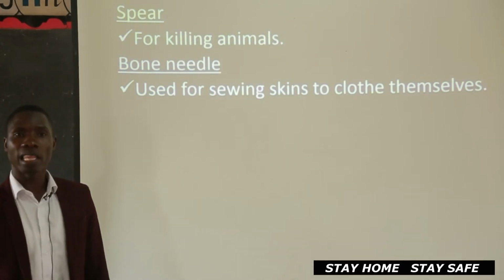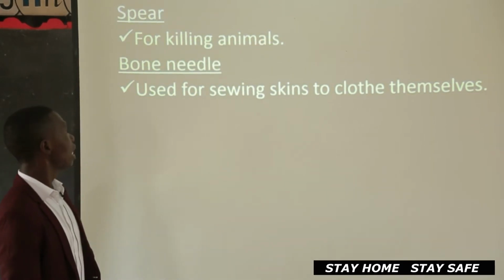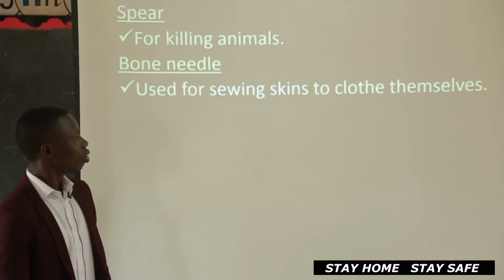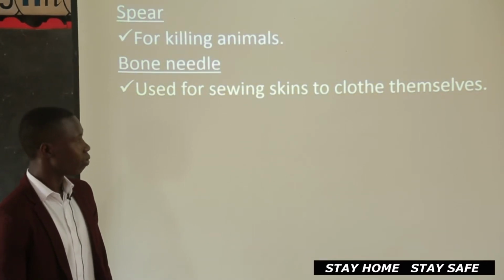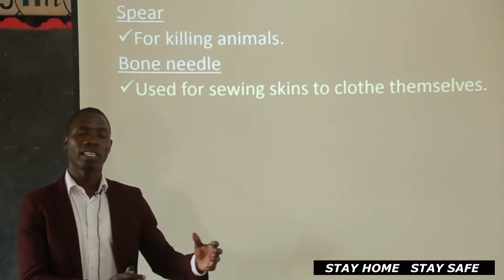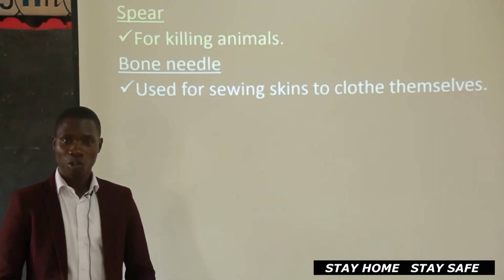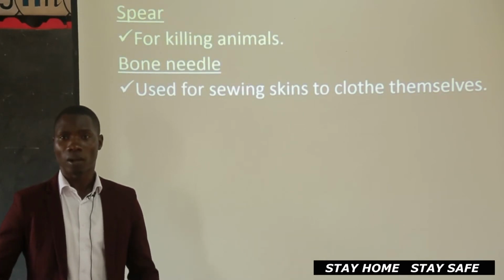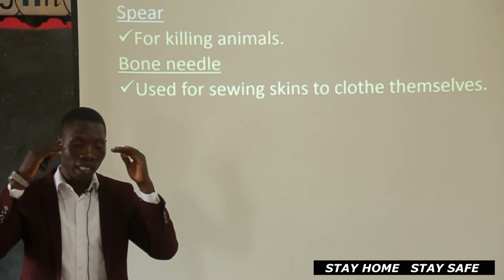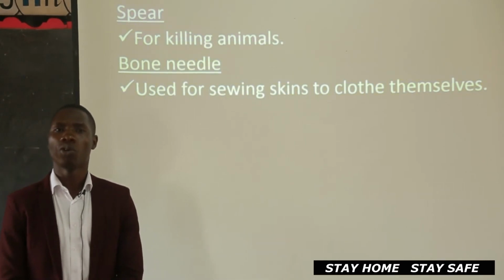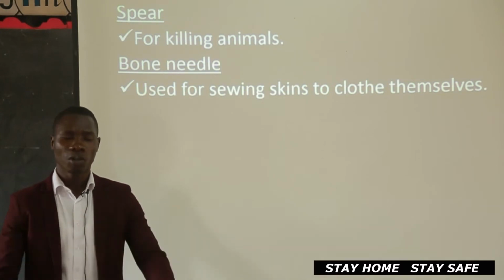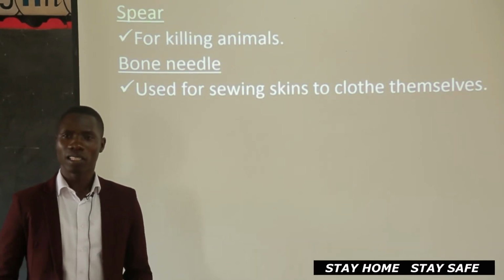We also had another one called a bone needle. It was used for sewing skins to clothe himself. So time came and early man started joining these skins to get what he would put on his body. Are we there? Time came and his mind developed, and he said, oh, walking naked is bad. So he started getting ways of clothing his body.